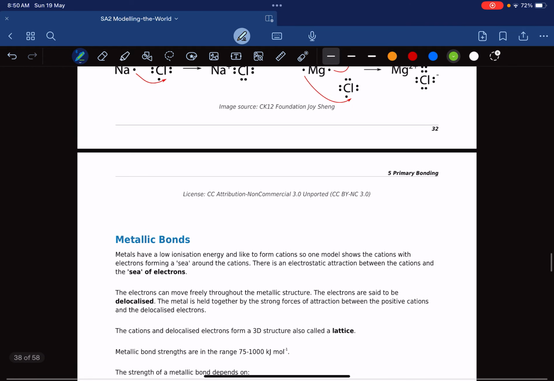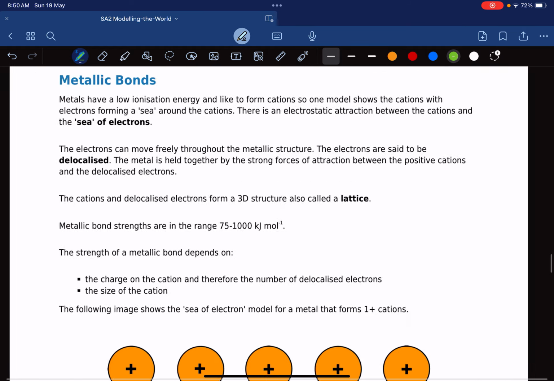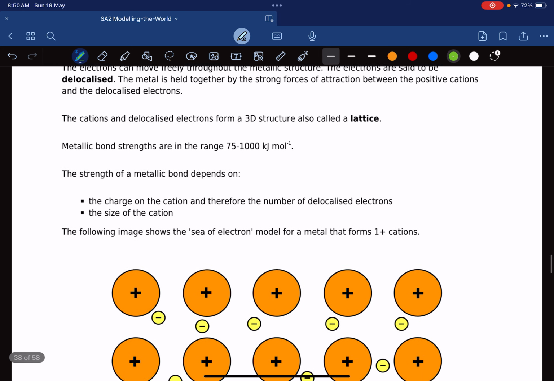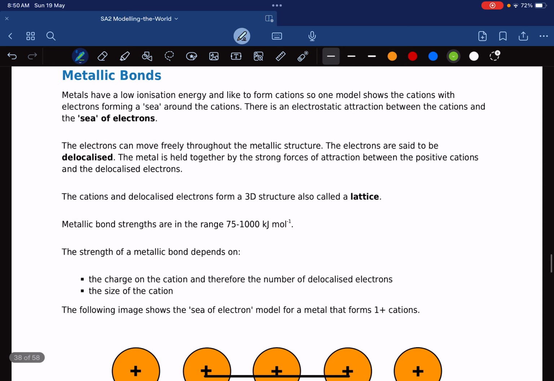So then we move on to metallic bonding. Now, metallic bonding is a bit easy to understand, but also a bit complicated. So let's say again, let's say we take sodium.